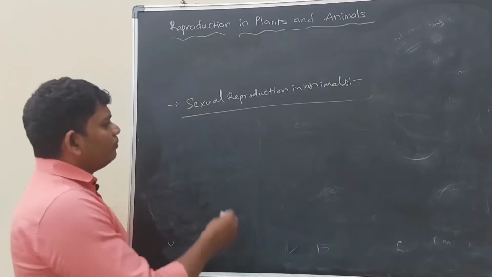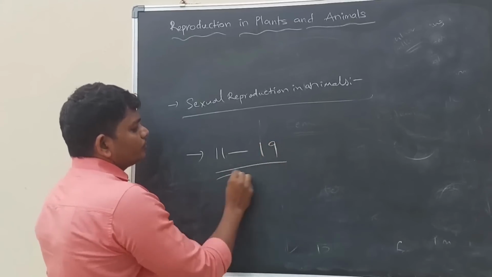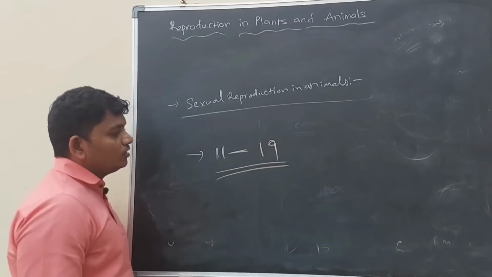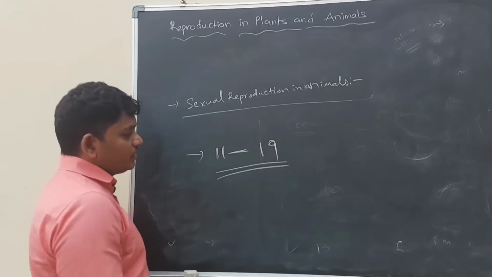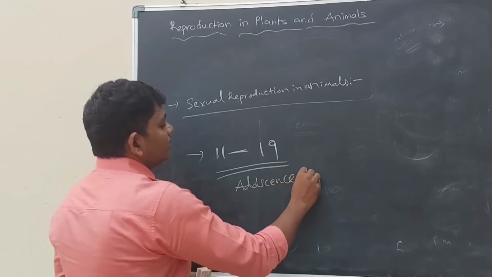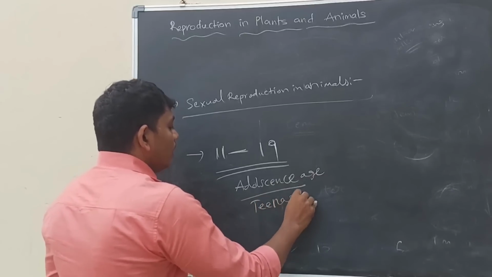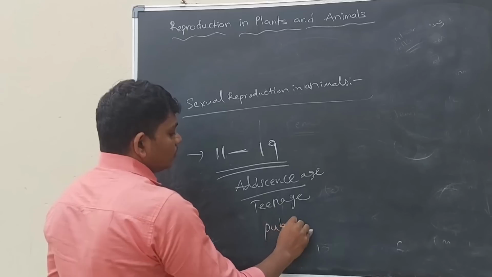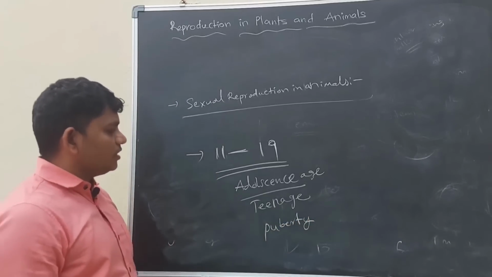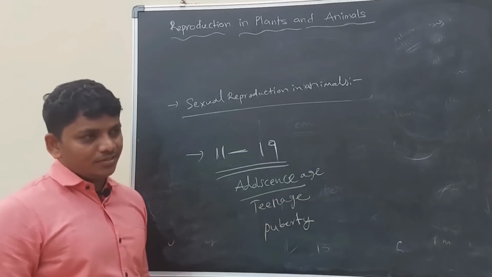For example, if the organism is between 11 and 19 years old, this is called the adolescence age, or teenage, or puberty age. So 11 to 19 years of age is called the adolescence age, or teenage, or puberty age.